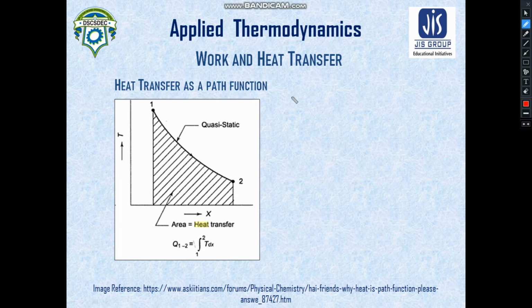So you know that the integral from 1 to 2 of dq cannot be written as q2 minus q1, because this is a path function. What we have to write is q1 to 2. Since it is a property which depends on the path, we need to know the specific path.